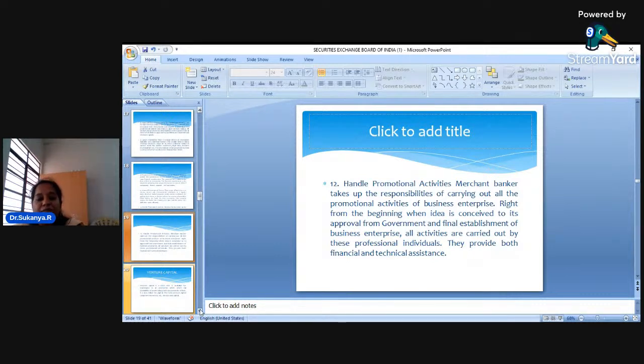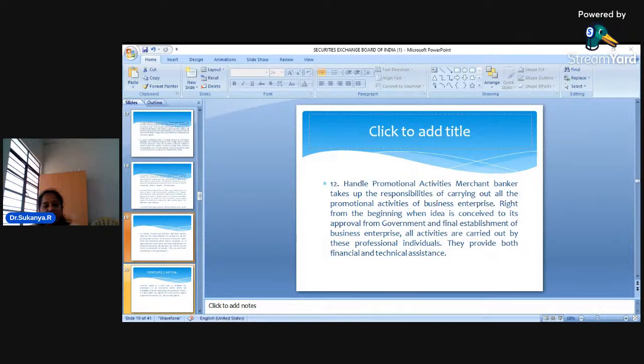So, for example, if you need any technical assistance, now let us say you want to know what type of technology you can introduce to improve the products in your business to make profit. Okay. So that advice will also be given by the merchant bankers. So, dear students, please try and understand there are various types of financial services that have been provided by the financial institutions. Out of that, one very important one is, of course, the merchant banking services.